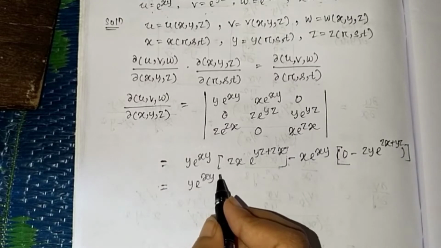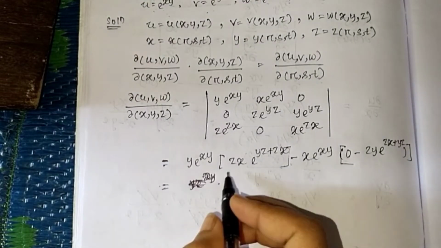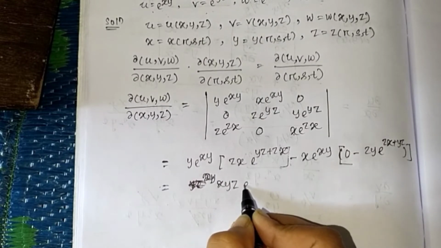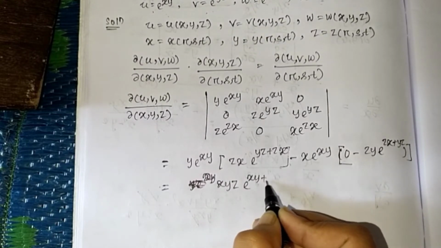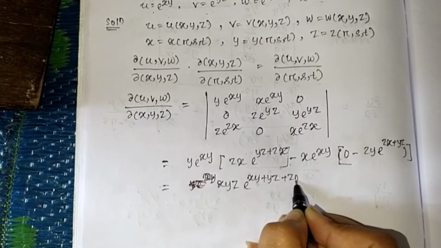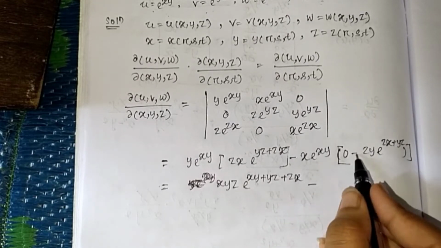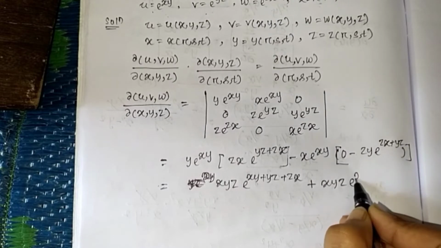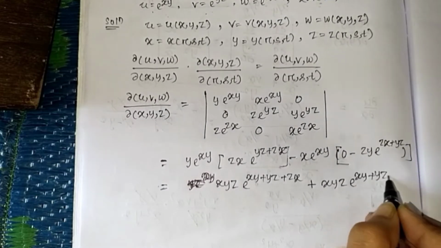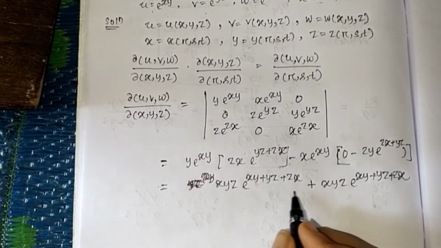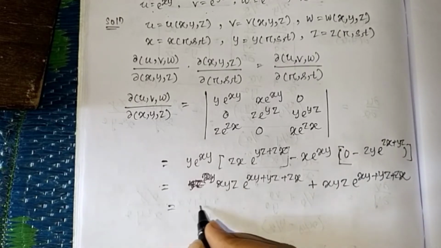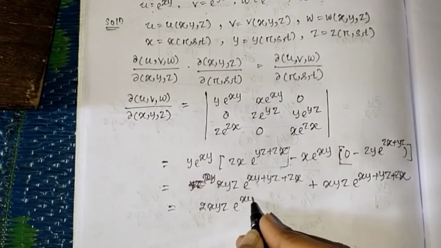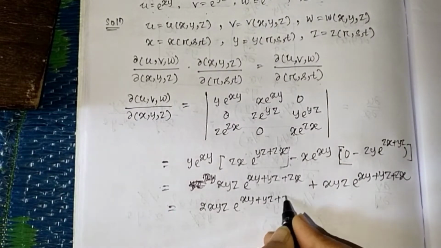So here we multiply, that is xyz into e to the power xy plus yz plus zx, plus xyz into e to the power xy plus yz plus zx. Then that will be 2xyz into e to the power xy plus yz plus zx.